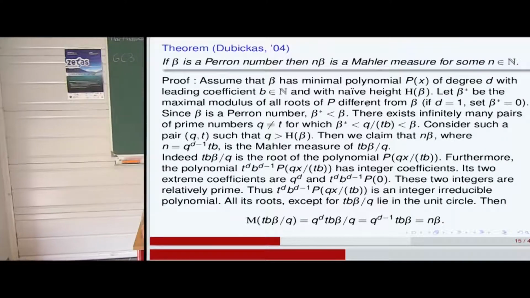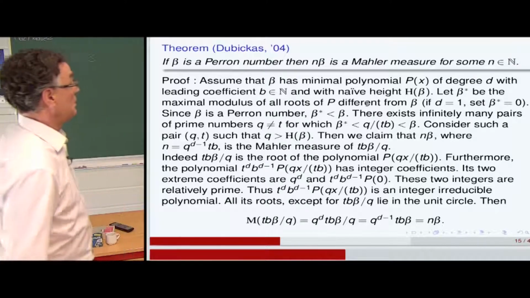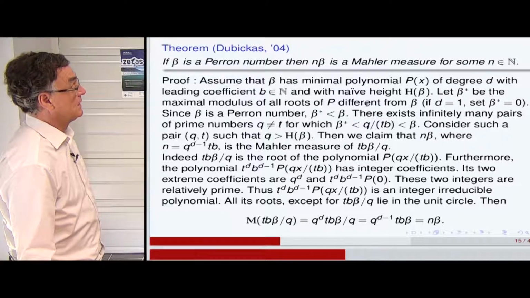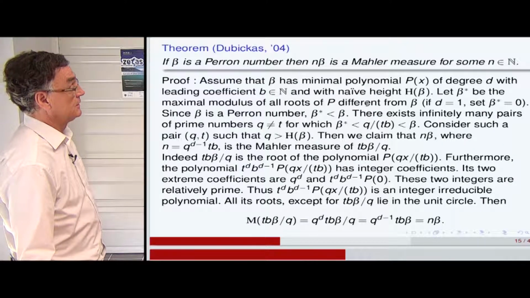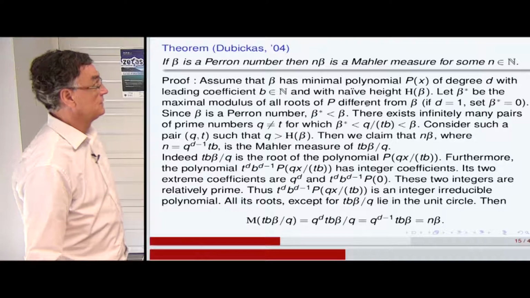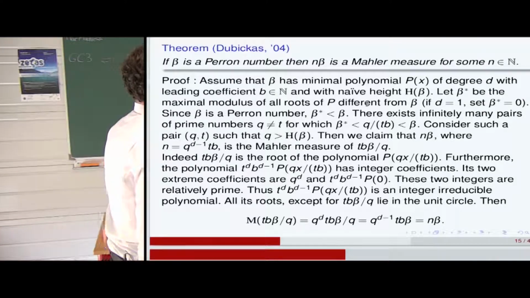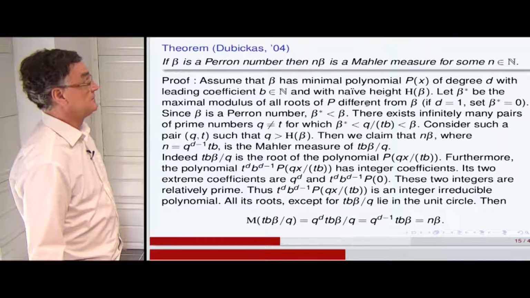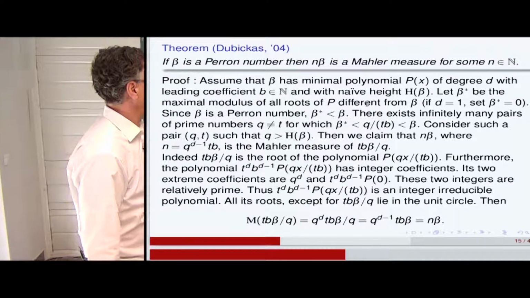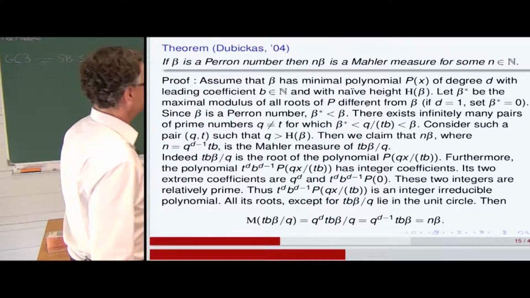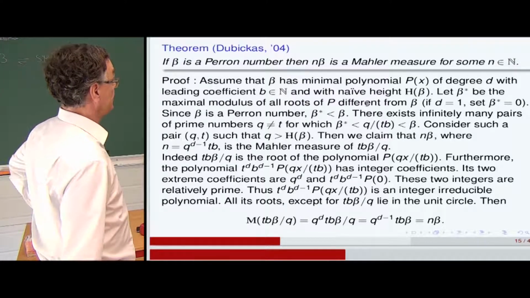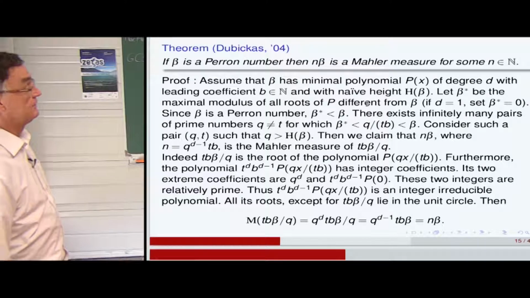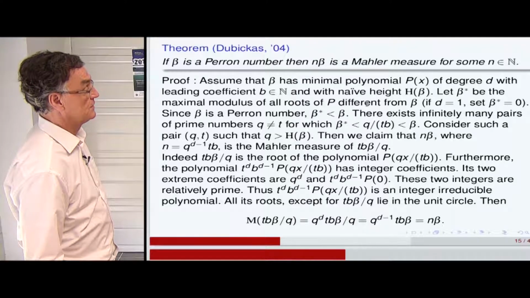And there exist many pairs of prime numbers Q, different from T, for which beta star and beta have just in between the rational number Q divided by TB. So now we consider a pair QT such that Q is greater than the naive height of beta. And then we claim that n beta is a Mahler measure of TB beta divided by Q.